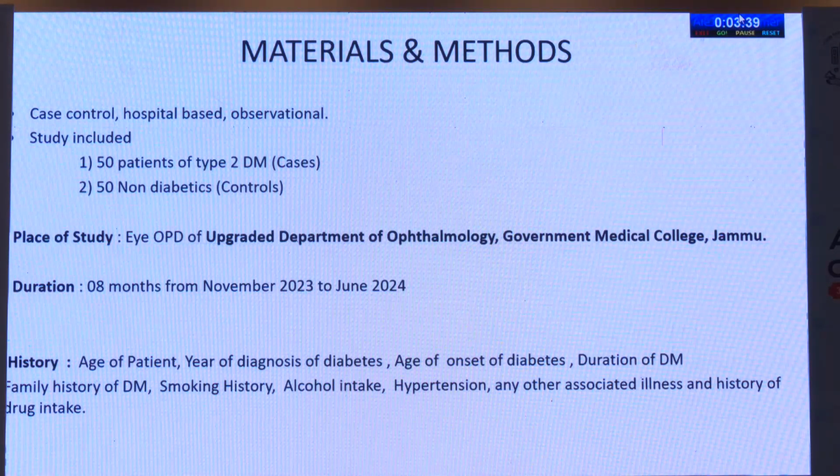Material and methods. This was a case-controlled, hospital-based, observational study. The study included 50 patients of type 2 diabetes, which were the cases, and 50 non-diabetics, which were the controls. The place of the study was IOPD of Upgraded Department of Ophthalmology, GMC Jammu, duration being 8 months from November 2023 to June 2024. The history included age of the patient, year of diagnosis, age of onset, duration of diabetes mellitus, family history, smoking, alcohol intake, hypertension, and other associated illnesses, and history of drug intake if any.